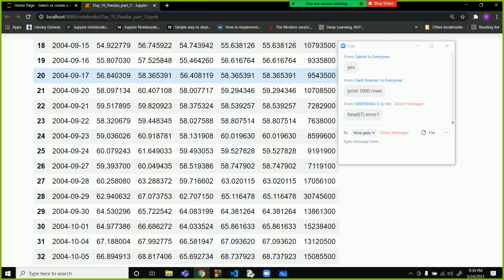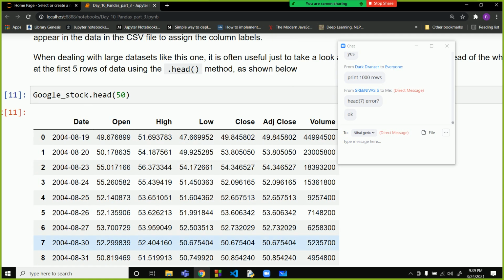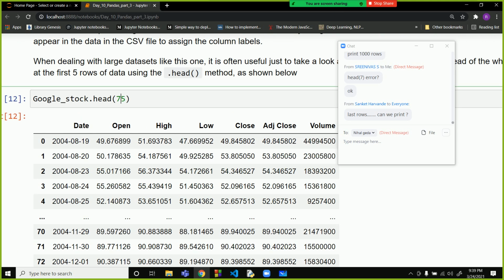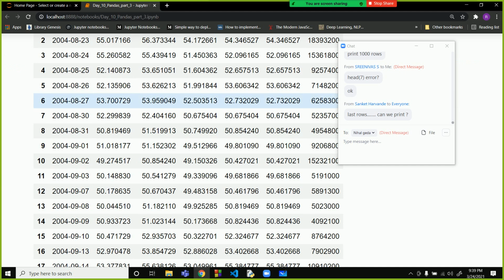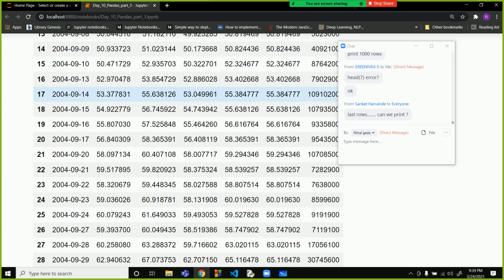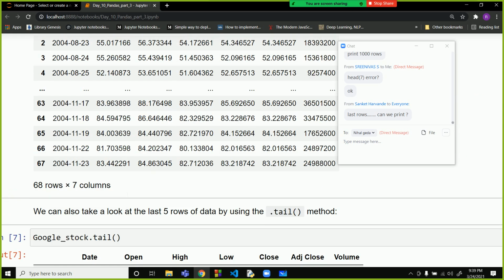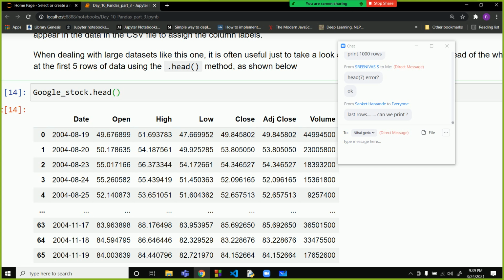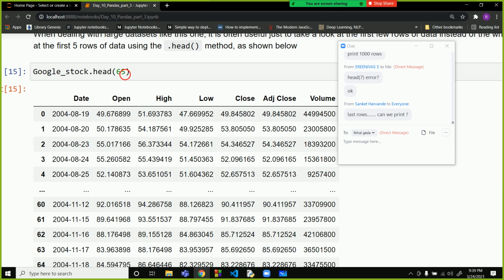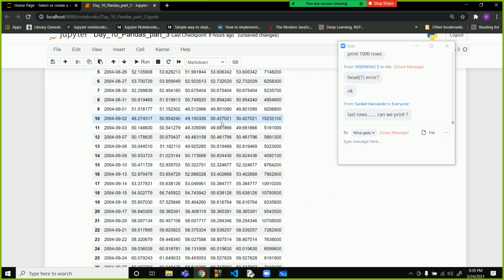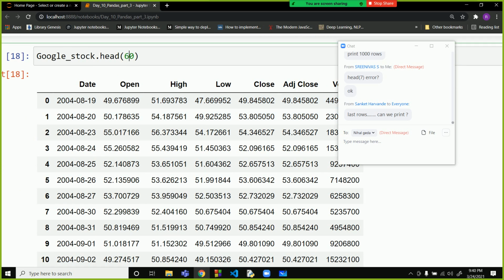See, 50 is being printed. Okay, 50 values have got printed. Now let us try for 75. The 75 is not being printed. Let us try 60. So 60 is being printed. The 75 not printed, 60 printed. So let us try 68, not printed. Let us try 65, not printed. 62, not printed. 61, not printed. 60 printed. So it will print 60 continuous values.